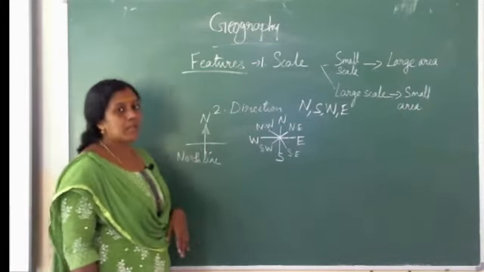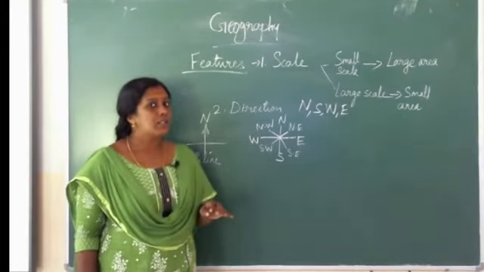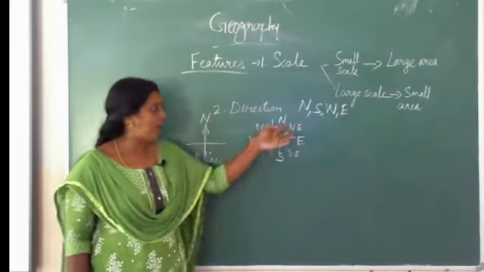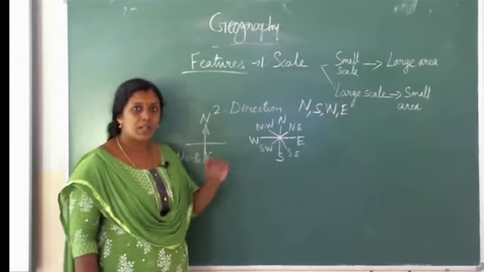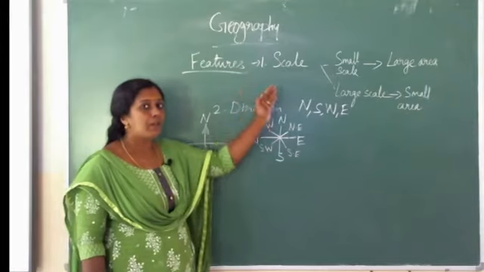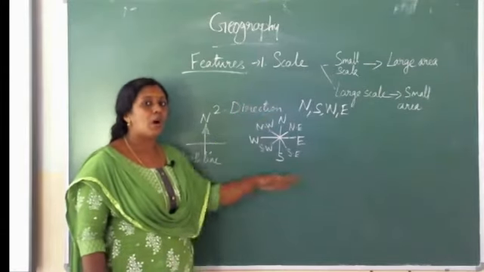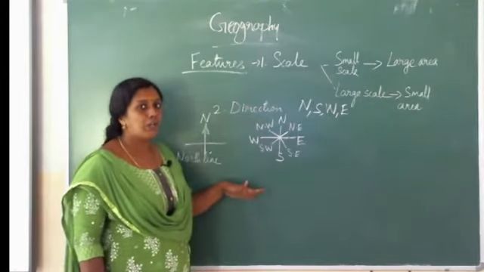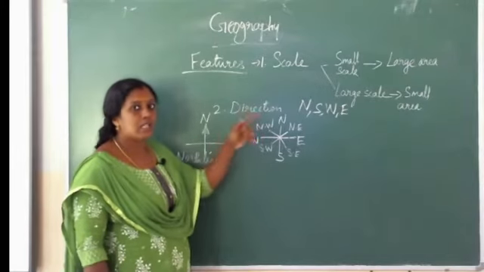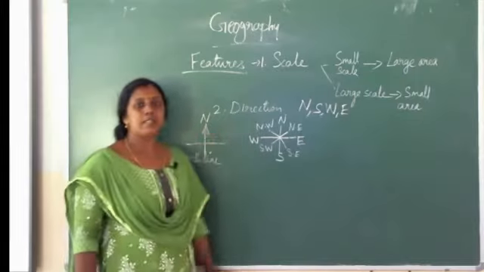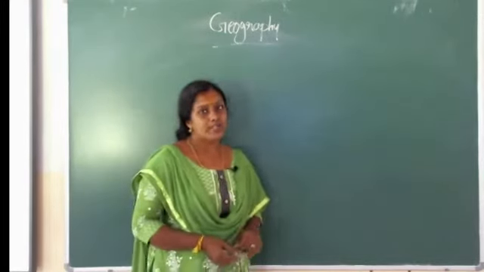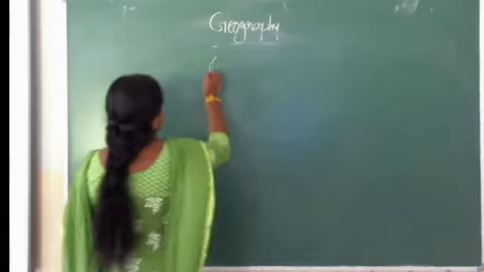Sometimes the map doesn't show any direction. In such cases we consider the upper part of the map as north and the lower part as south, right hand side as east and left hand side as west. So we have already discussed that. Next we discussed conventional symbols.